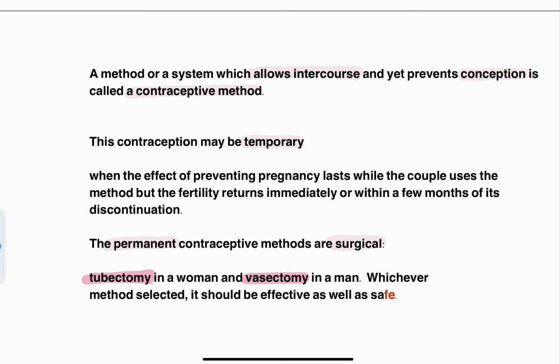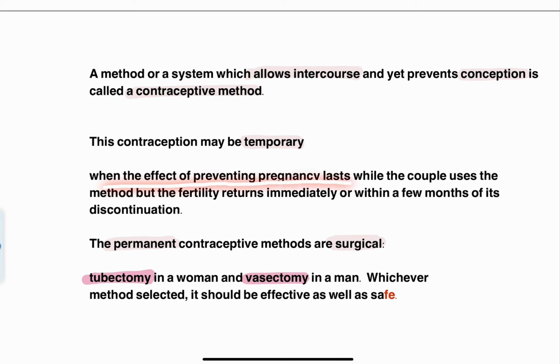So basically, you can term the temporary contraceptive method as return of fertility, right? Unless and until the couple uses this method, they are prevented from pregnancy. But as soon as they stop this method, after a few weeks, the fertility is going to resume. That is called the temporary method.